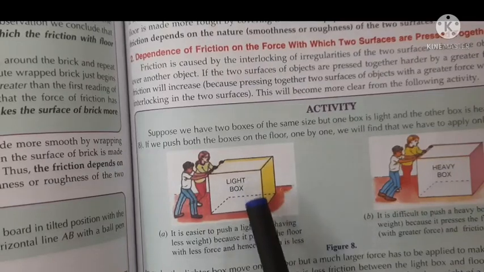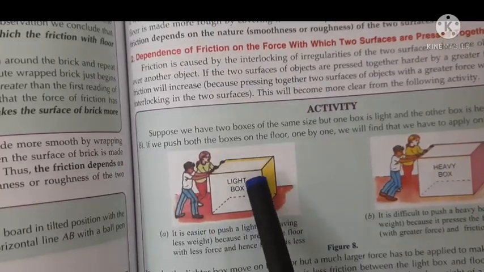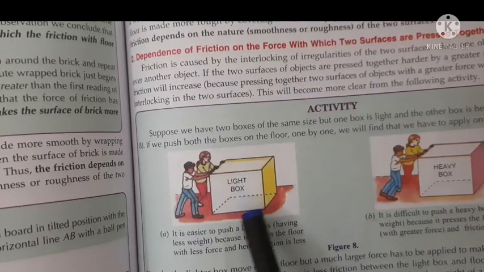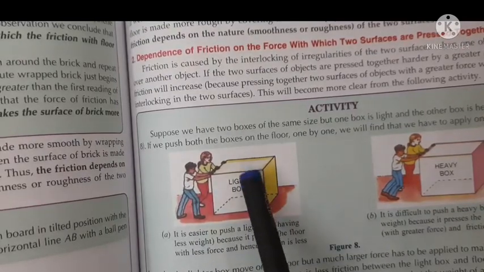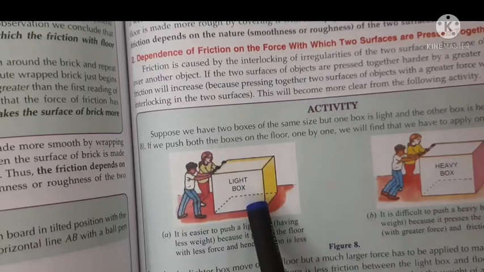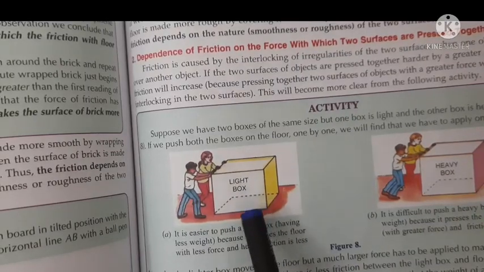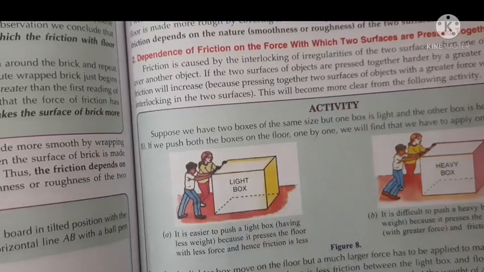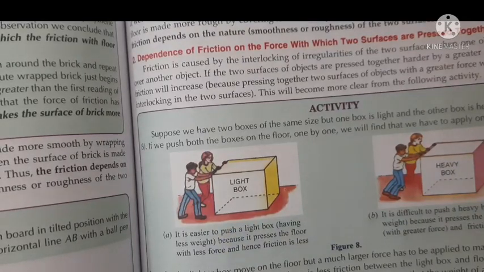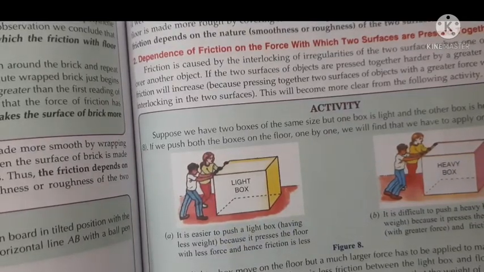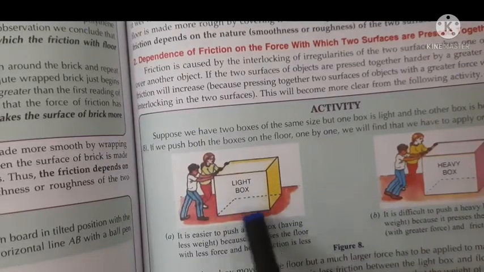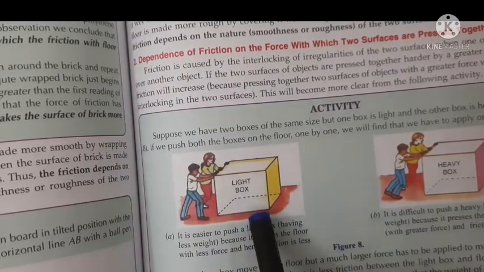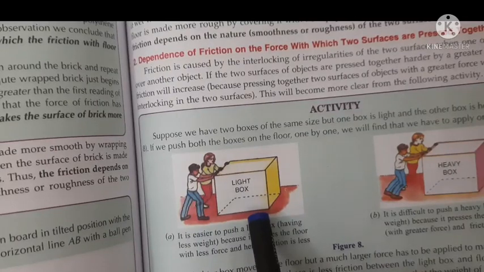Now the weight of this light box is what? We can say it's the force which is acting down. This box is in contact with the floor, so the force which is acting down on the floor is much less. So the interlocking of the irregularities is also less. They are not interlocked deeply. You cannot see it here, the surfaces appear to be smooth, but as I told you, there are still irregularities.